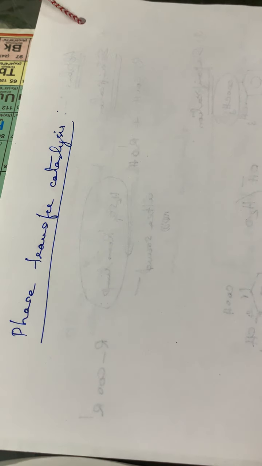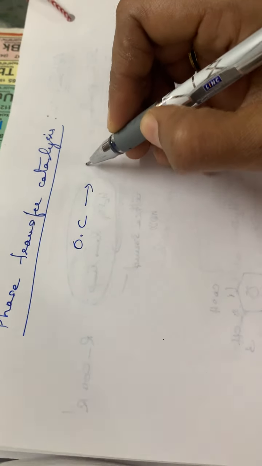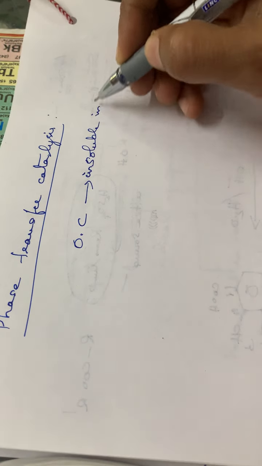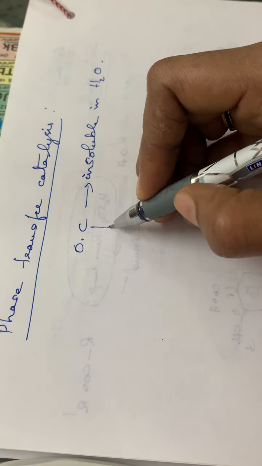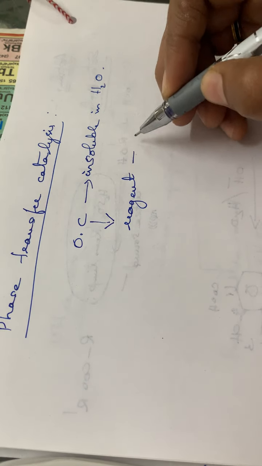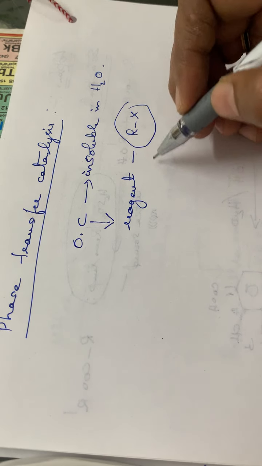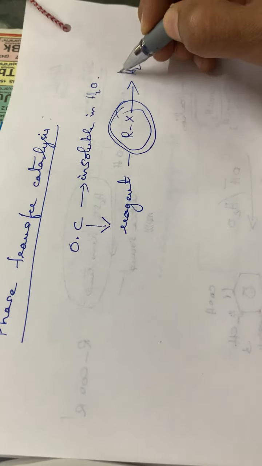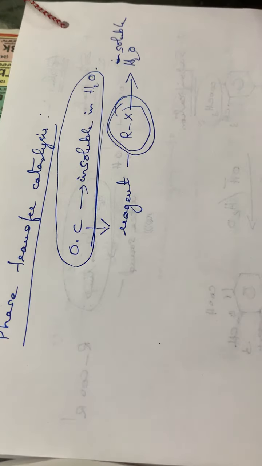See here, normally you have seen that organic compounds are not at all soluble in water, isn't it? They are insoluble in water. And while we are treating these organic compounds for a chemical reaction with some reagent which is soluble in water, for example alkyl halides, see, alkyl halides, they are soluble in water. So when treated with this type of reagent, it is soluble in water, but the organic compound is insoluble in water, isn't it?